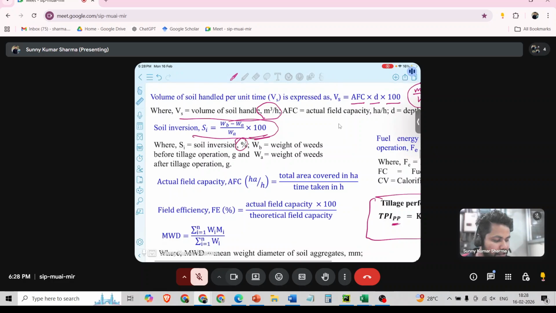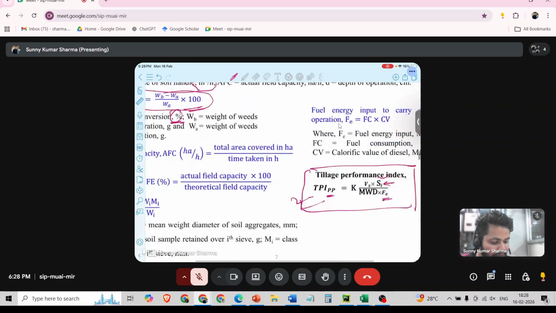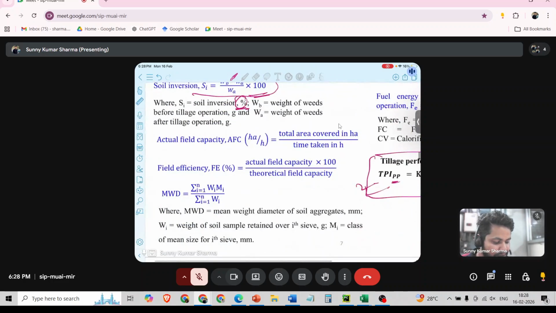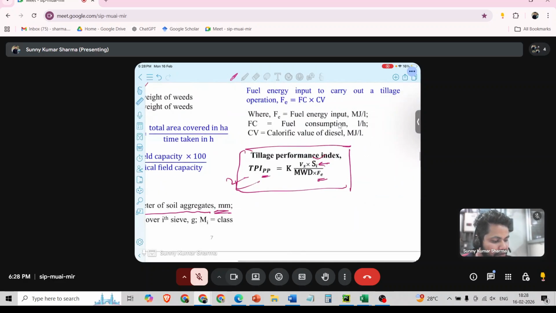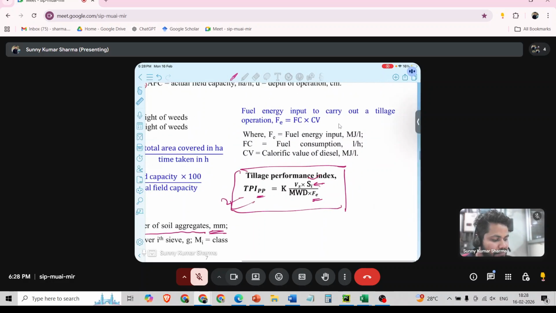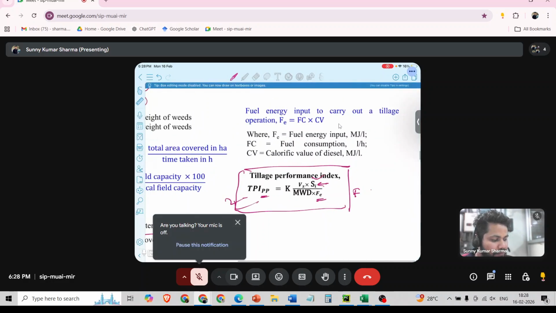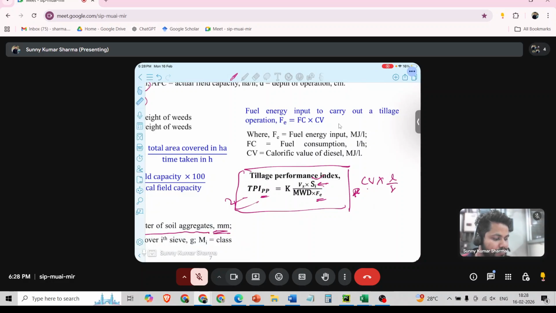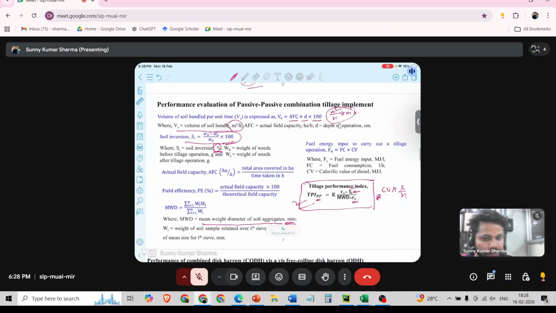Here in this tillage performance index, we will put this SI in percentage. And MWD, what is MWD? It is mean weight diameter of soil aggregate in mm. And Fe is the fuel energy. Fuel energy means calorific value of fuel into fuel consumption, that is liter per hour. So when we solve a numerical, it will become more clear.